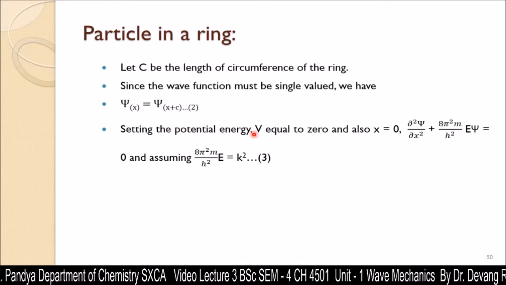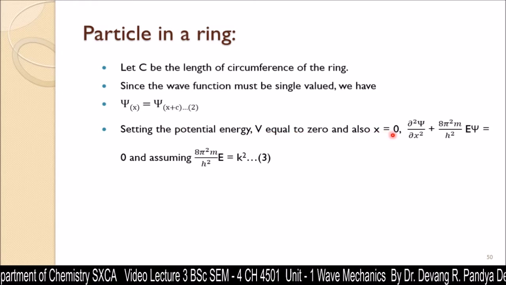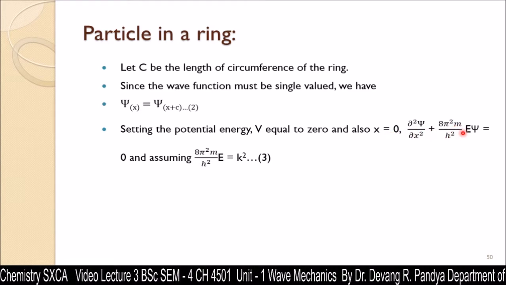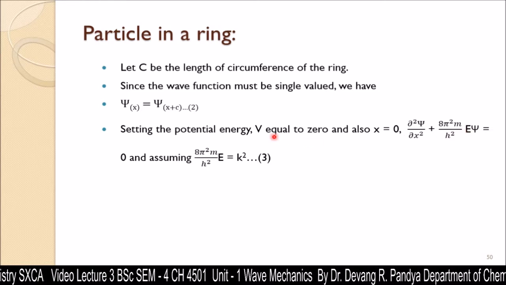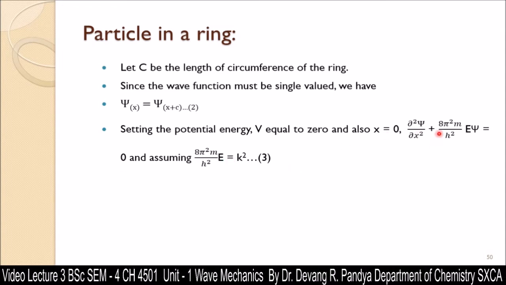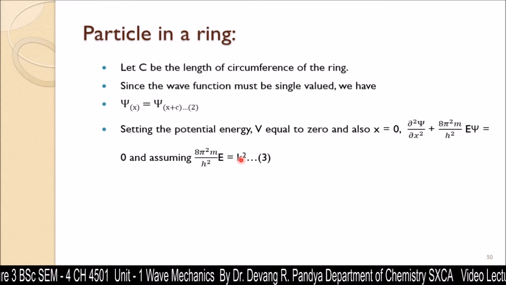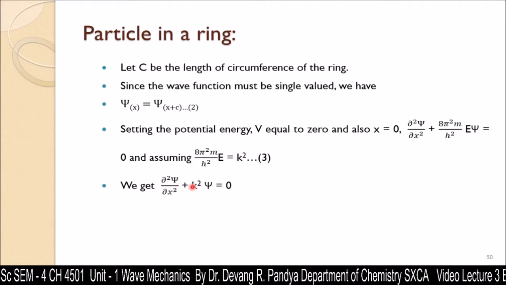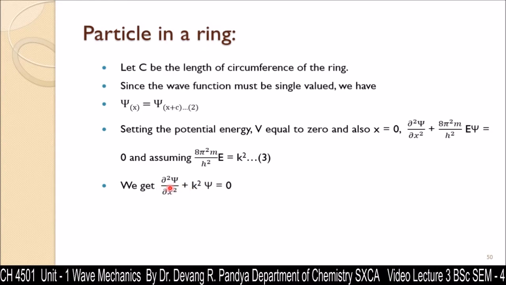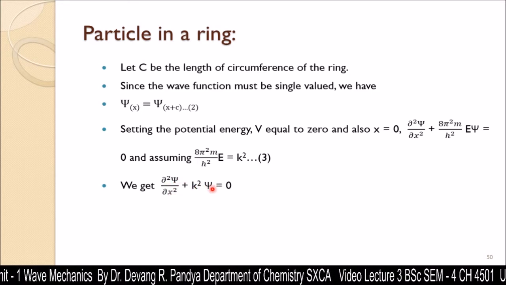Setting the potential energy V equal to 0, we get d square psi by dx square plus 8 pi square m upon h square E psi. Now potential energy is considered to be 0 at the starting point. We're going to get this Schrodinger equation, and here for 8 pi square m E upon h square, if we take k square, we get this simple equation: d square psi by dx square plus k square psi is equal to 0. Up to this, it is quite similar to the particle confined in a one-dimensional box.